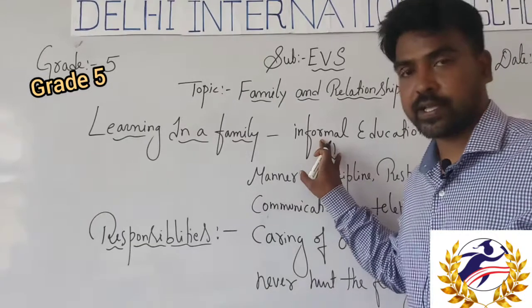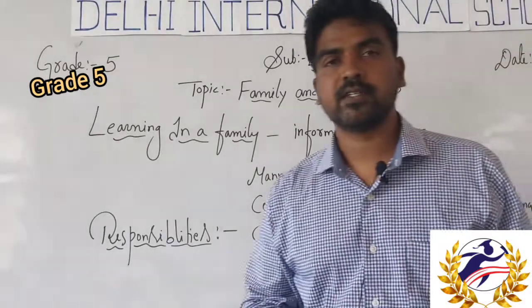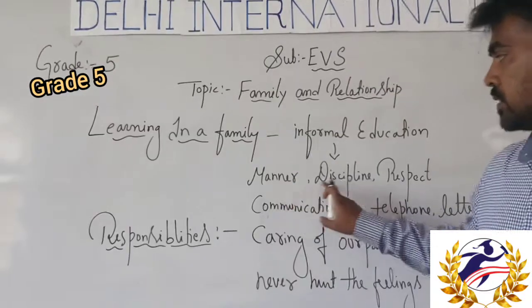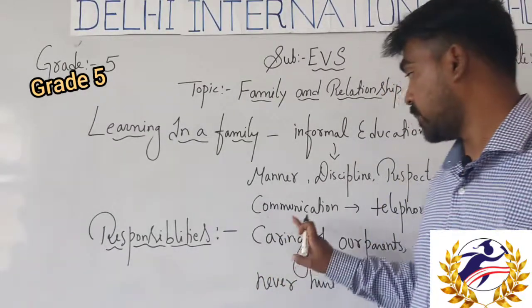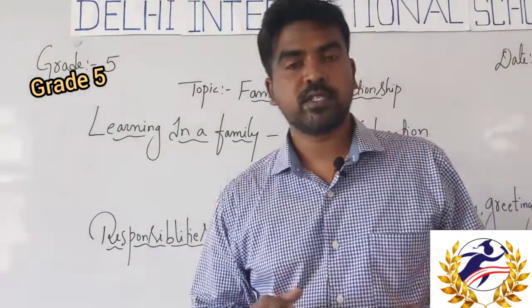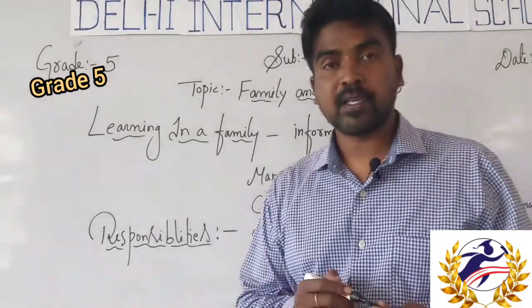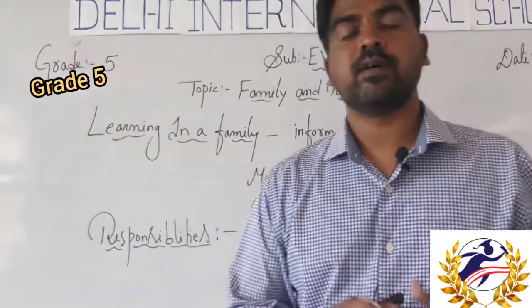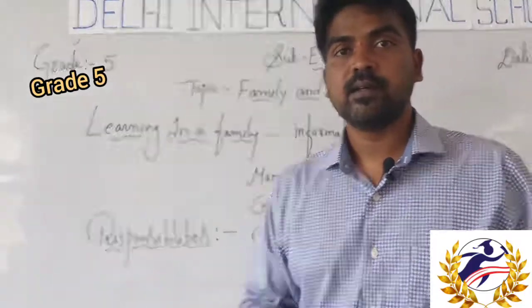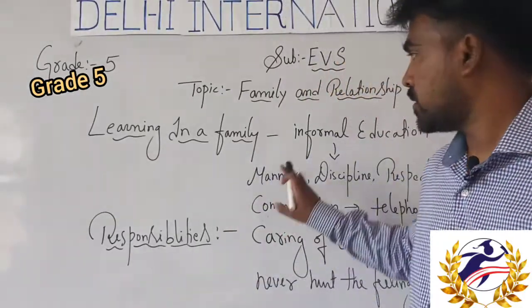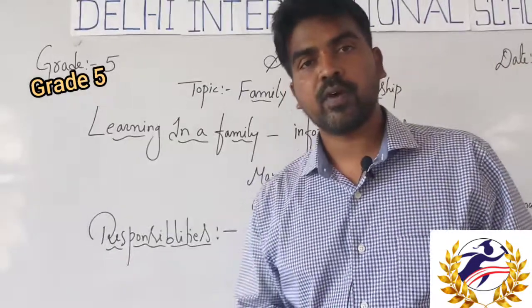So I am talking about learning in the family. Informal education means discipline, some basic manners, respect, how to give respect, and communication. These are the main things we are going to learn in a family. Being at home, before our formal education, we learn many things informally. So it is called the process of learning in our family.